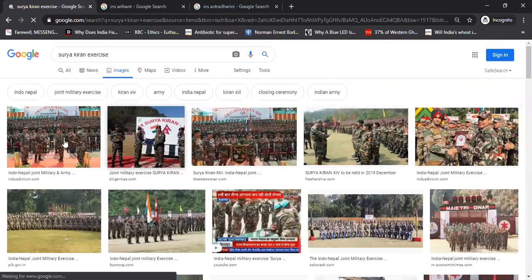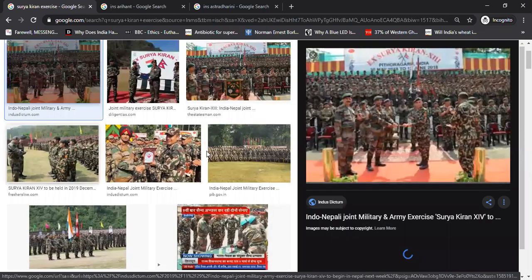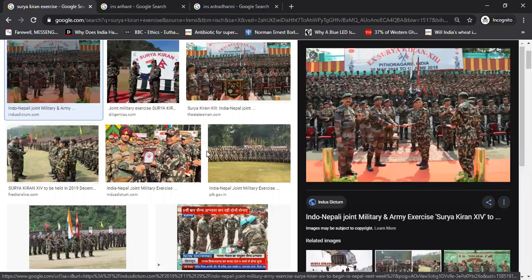We are very close to Nepal. We have a 1950 friendship treaty, right? So that's why we do lots of things with Nepal, which we generally don't do with other countries. Nepal and Bhutan are very dear to us.